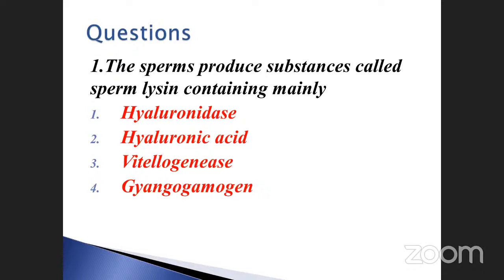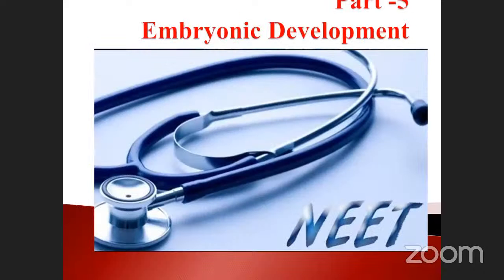See here. So this is embryonic development after the fertilization. What happened inside? Before, what we studied: male gamete, female gamete, gametogenesis, fusion of gametes. What are the changes which occur?